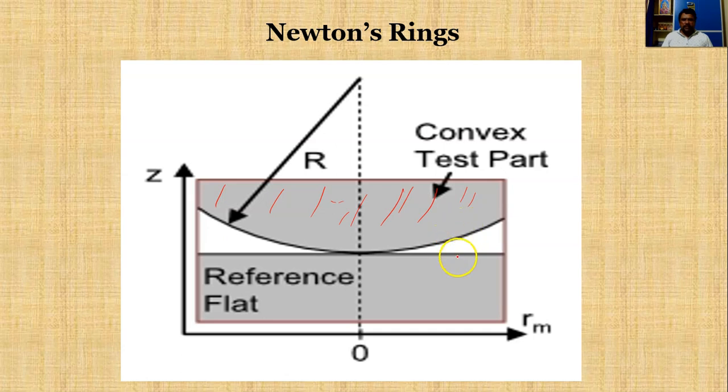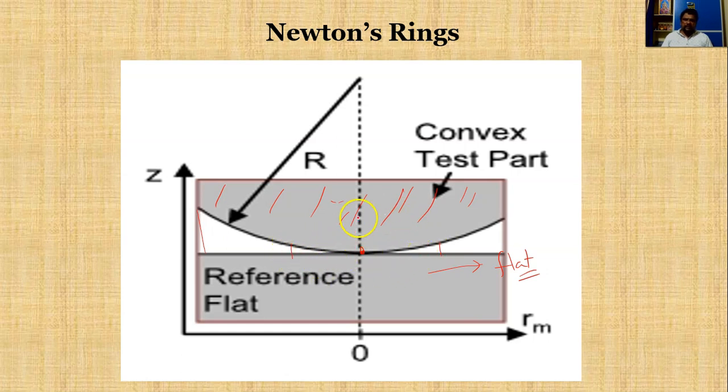So when we place this planar convex lens on this flat plain glass plate, we can observe that the air thickness increases from the center to the edges. If you observe from the center at one particular distance, what happens?